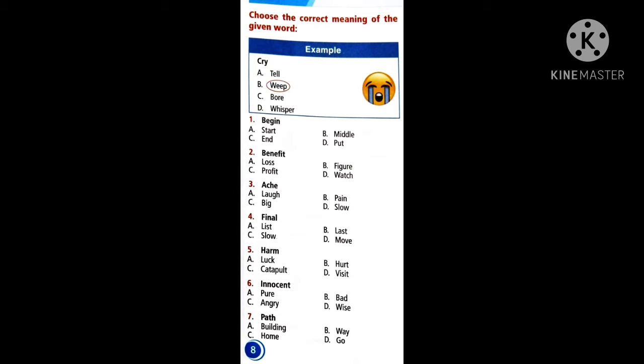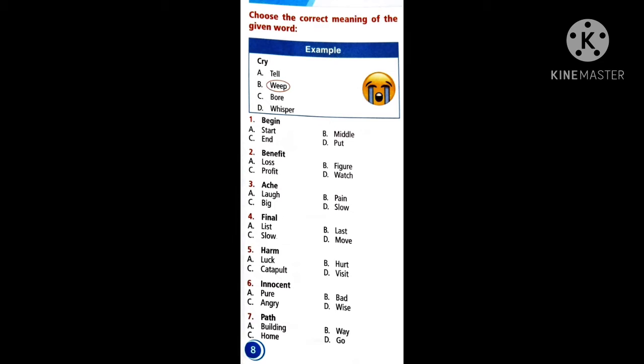Final, see, we can see that after the completion of everything, finally we give the marks. After the match or something, after completion of that, finally they announce the winner. So it will be at the ending. Final, we can say at the ending of that. So what is the correct meaning for that? Is it list? Is it last? Is it slow or move? Take the correct answer.